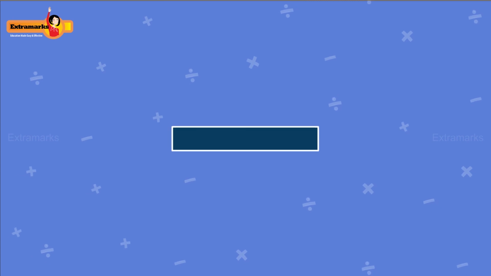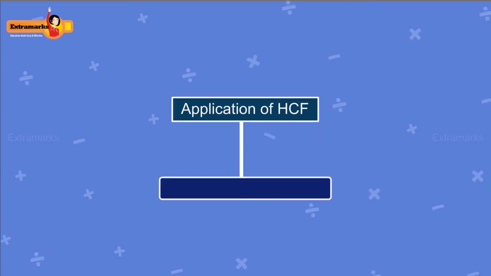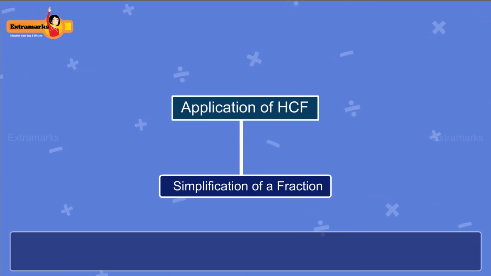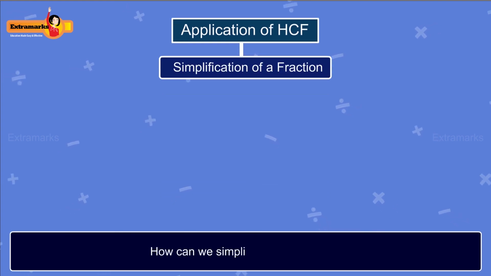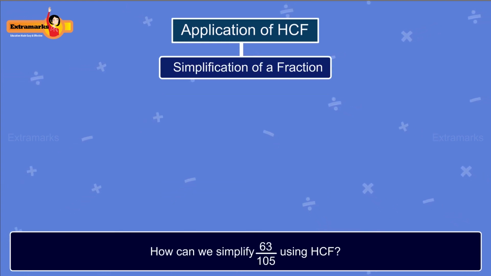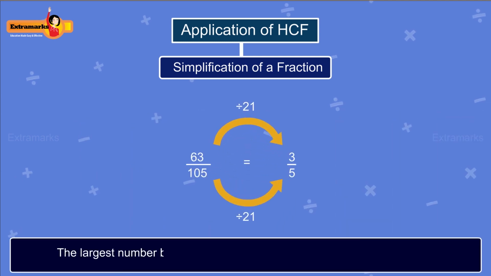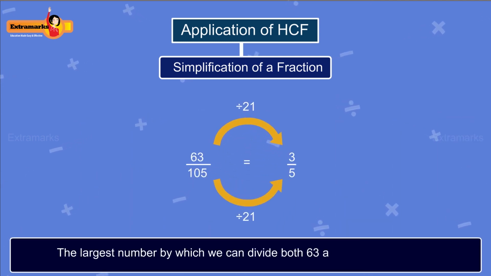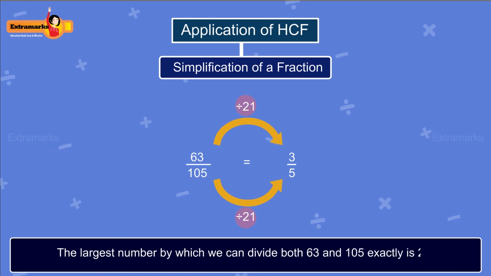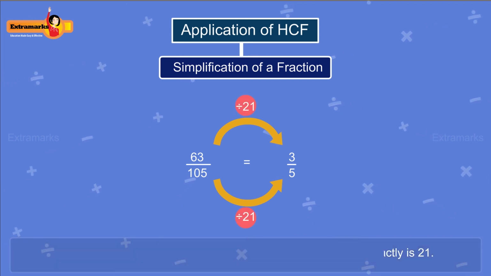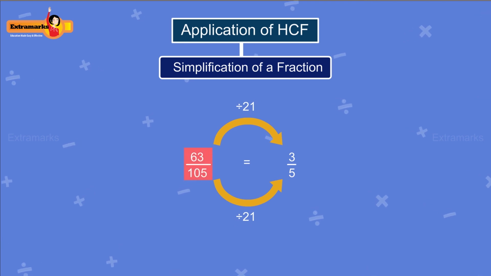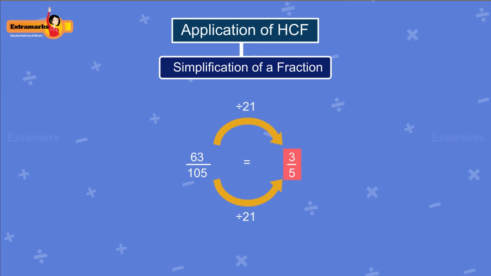One of the most useful applications of HCF in mathematics is to simplify a fraction. How can we simplify 63 upon 105 using HCF? We found that the highest common factor of 63 and 105 is 21. So, the largest number by which we can divide both 63 and 105 exactly is 21, like shown here. The fraction 63 upon 105 can be simplified to 3 upon 5 easily by using HCF.